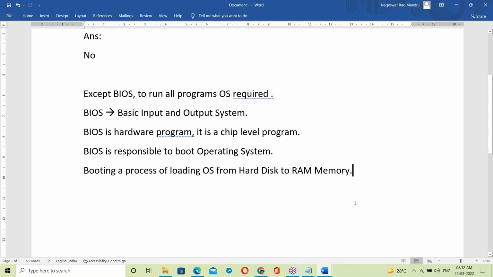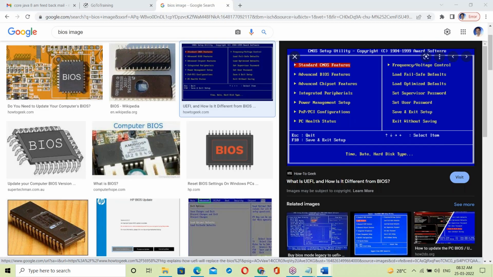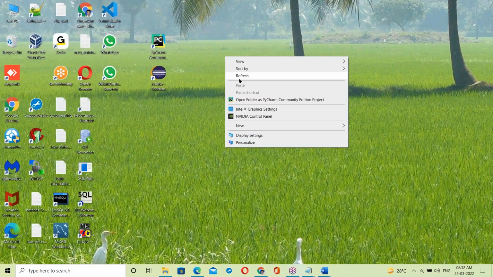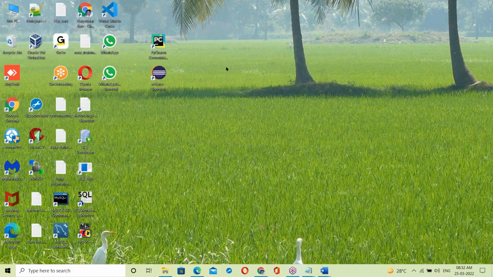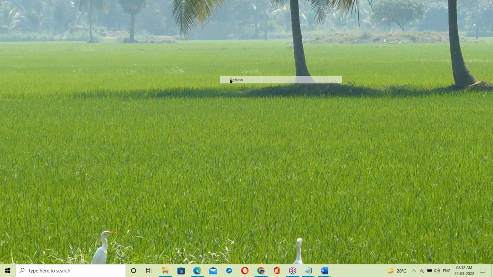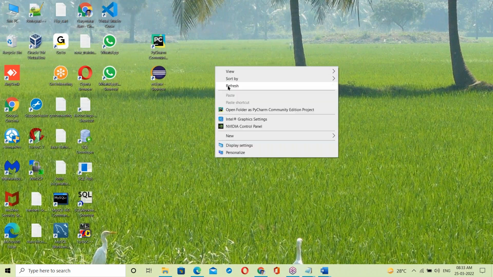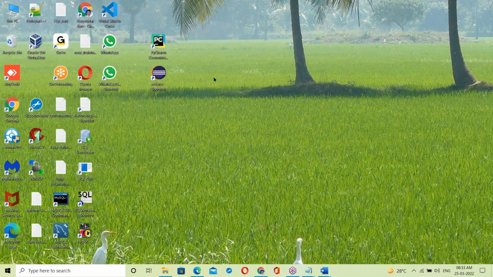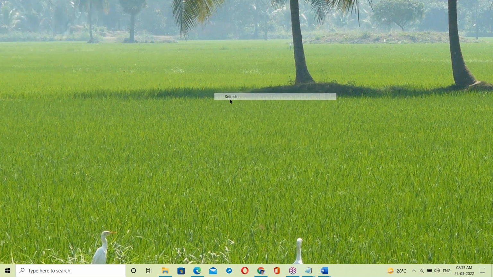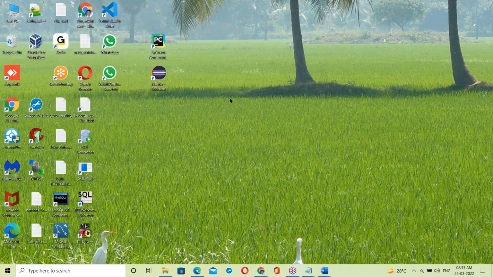Booting is a process of loading the OS from hard disk to RAM memory. Once loaded into RAM memory, your system is ready. Now tell me where this OS is running. Is it RAM memory or the hard disk? RAM memory, as just explained.